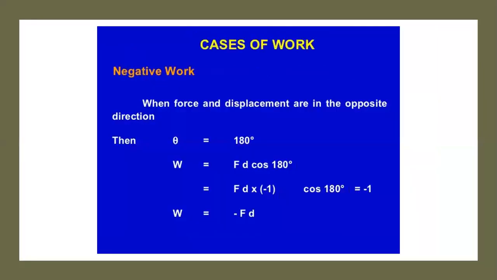Then the third case, that is negative work. When the force and displacement are acting in the opposite direction, meaning the displacement of the object is in the opposite direction of the applied force, that is, the angle between them is 180 degrees, then the work done will be equal to negative FD, meaning the work done will be negative.